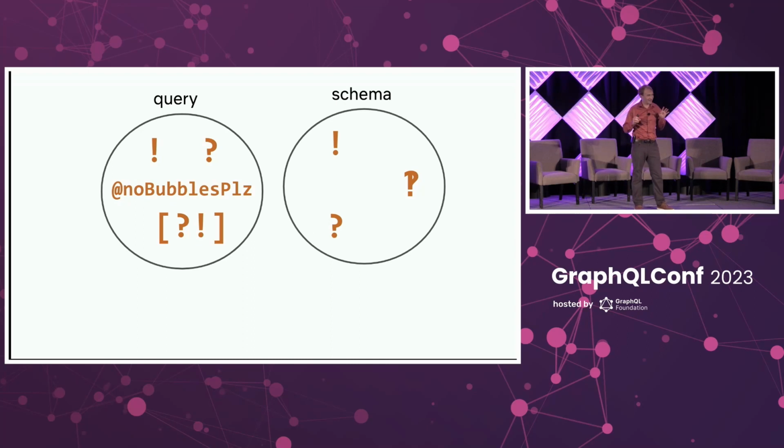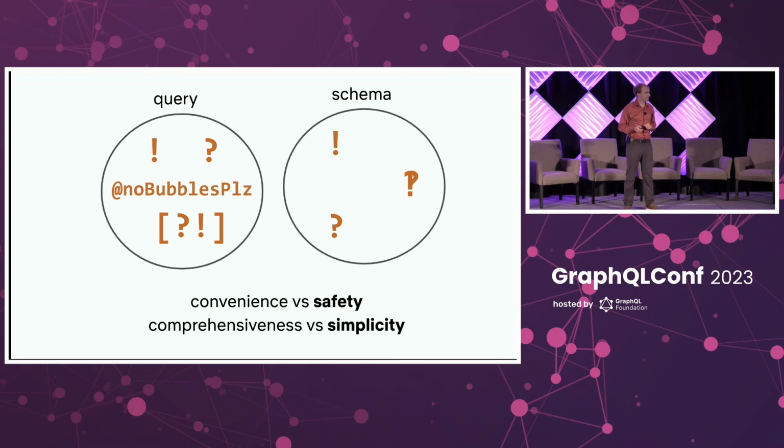So now we have a lot of options, right? We have all kinds of fun things we can add to our queries. We can add some things to our schema. But I guess there are trade-offs, right? We can go towards convenience or more towards safety.